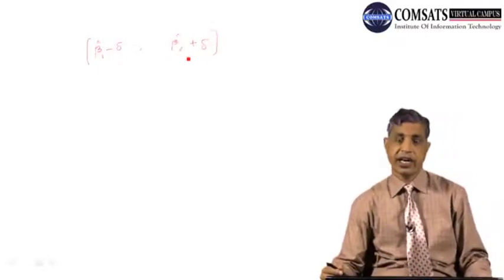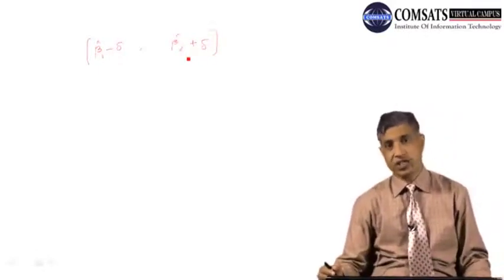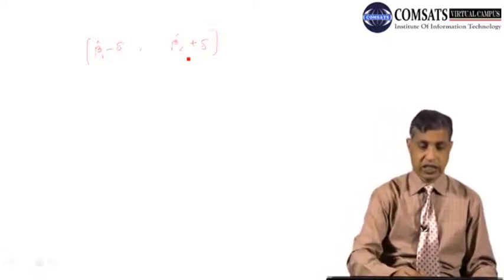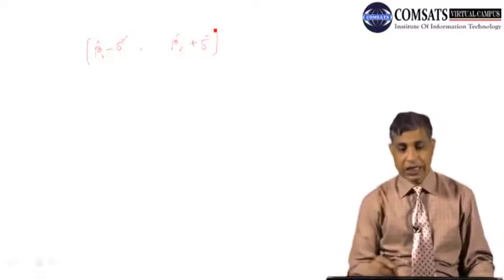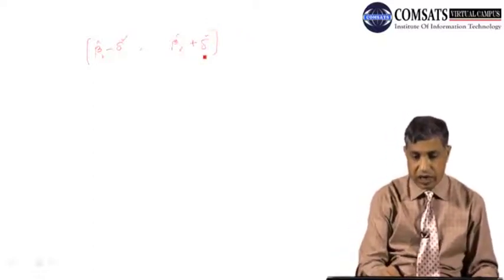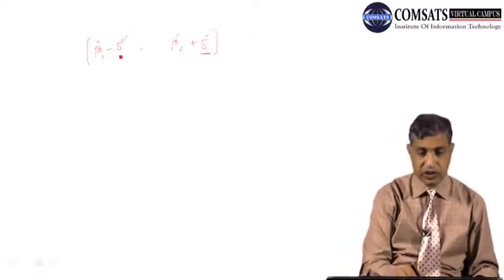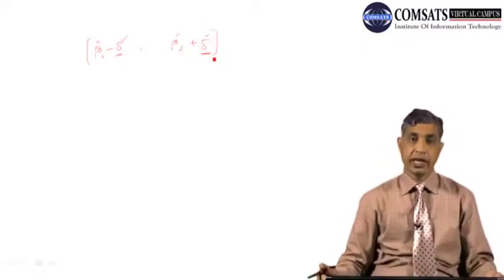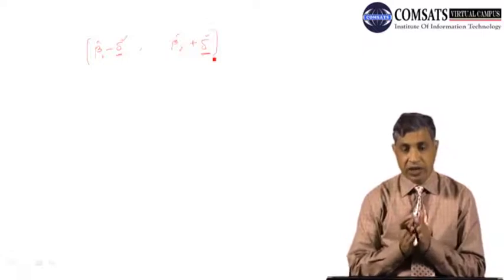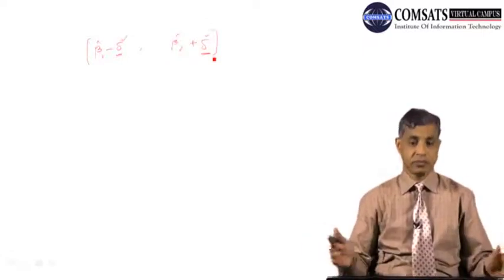This is the standard error, or you can say the standard deviation. Now look at this. If this value is large, we are using the same parameter here, so the confidence interval becomes larger.